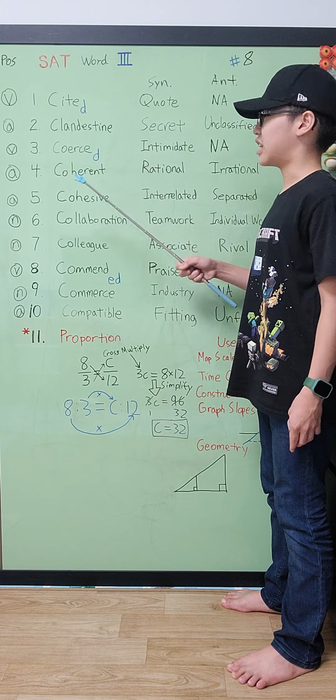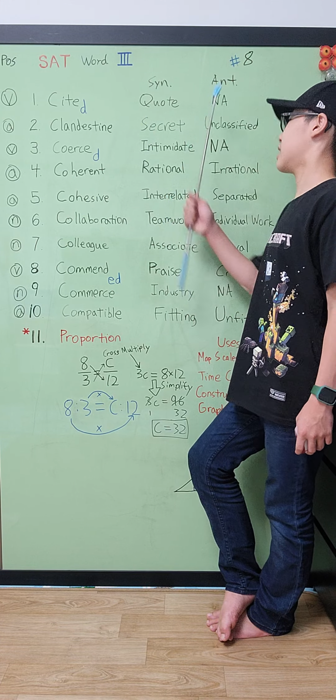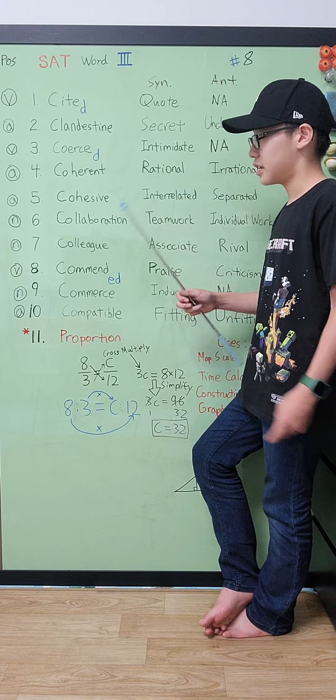If you remember my old video about the tree wide web, that thing about trees, in the tree wide web, it talks a lot about how the roots help each other. And so yeah, interrelated. The cohesive synonym is interrelated, and the antonym is separated.